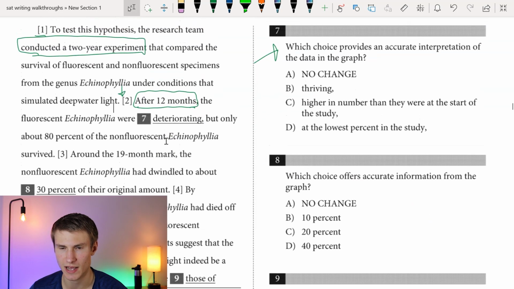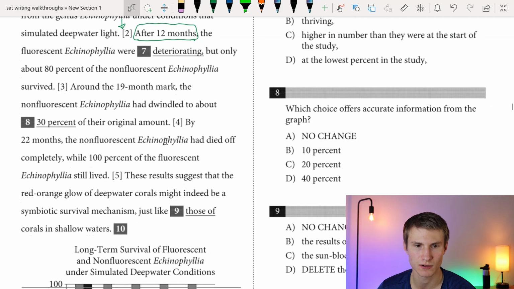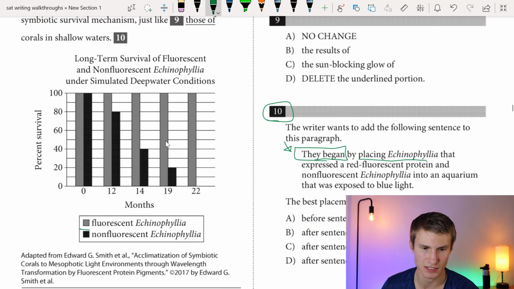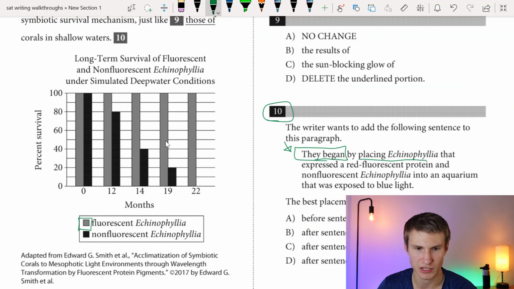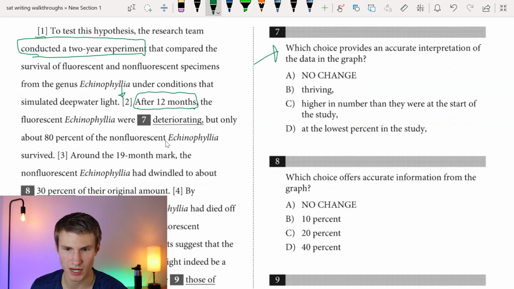So let me just quickly go and provide an accurate interpretation of the graph, right? After 12 months, fluorescent Echinophyllia were what? At 12 months, we have our fluorescent in this gray color, and we see that it's at 100% just like it is all throughout this chart. So the fluorescent ultimately are at 100% survival throughout the entire duration of the experiment. So ultimately they're not deteriorating.